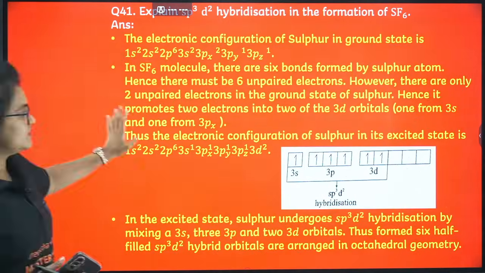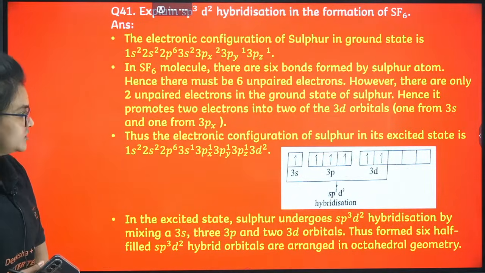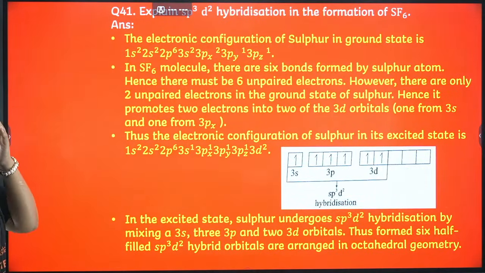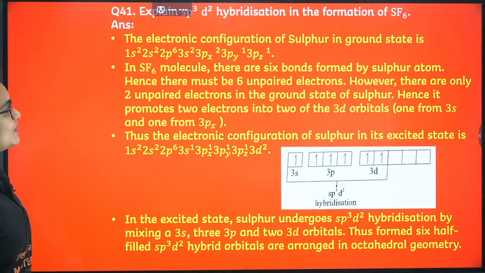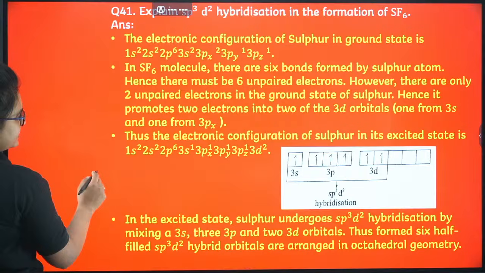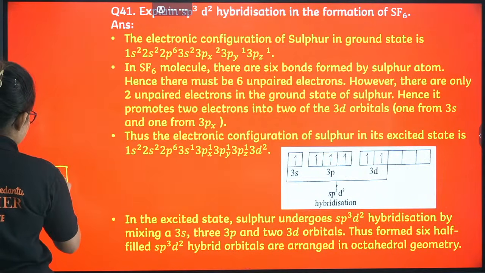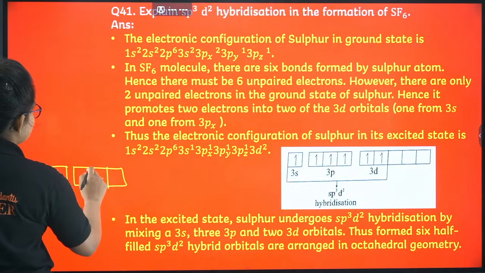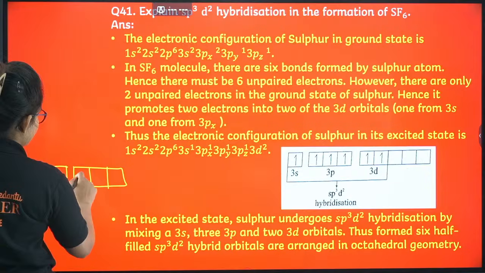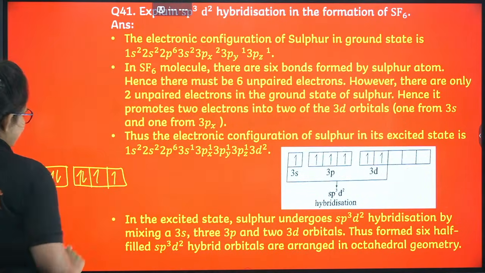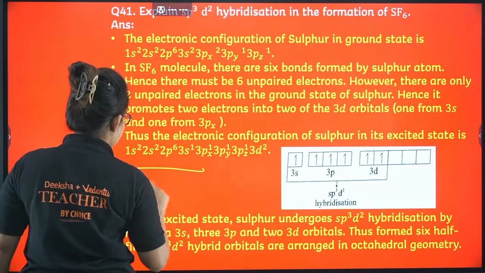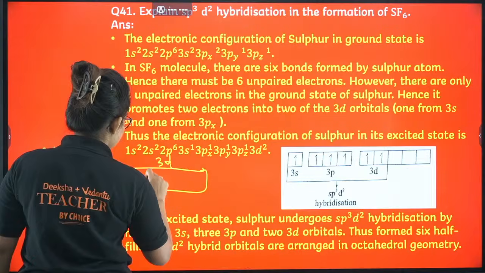SF6 geometry is also very much important: sp3d2 hybridization. If you look at the sulfur electronic configuration, let me draw the valence electronic configuration for you: 3s2 and 3p4, right? So this is 3s, this is my 3p, and 3d is vacant. There is no electron in 3d.